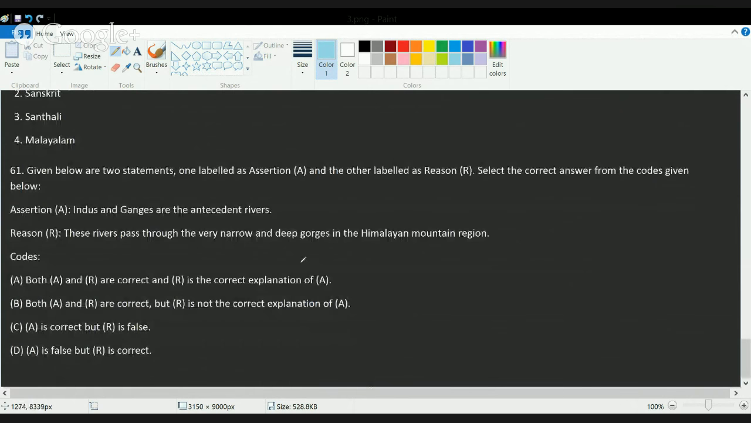The next is Indus and Ganga are antecedent rivers that are correct. Okay, these rivers pass through very narrow and deep gorges in the Himalayas. That's again a correct reason. So both the statements are correct, but they do not have any association between them. Okay, so the correct answer here would be B. That's both the statements are correct, but they are not mutually related.